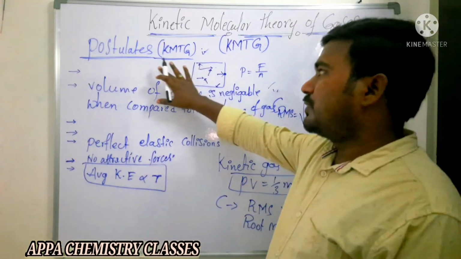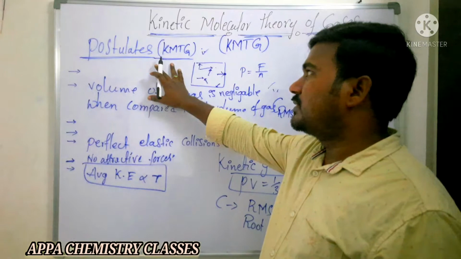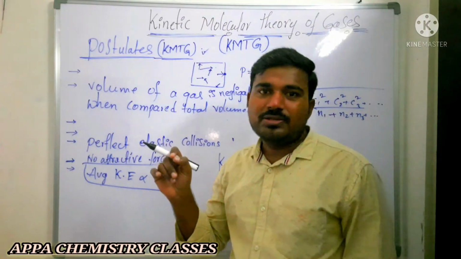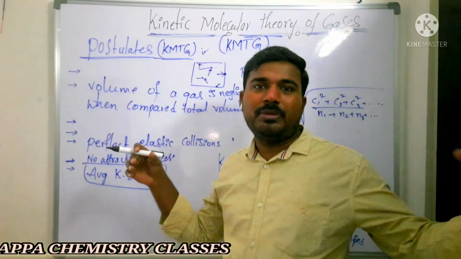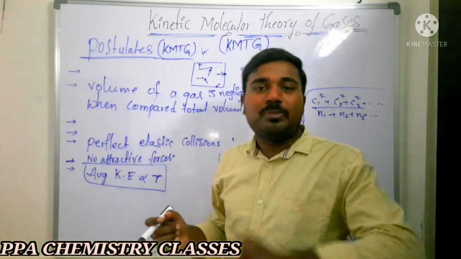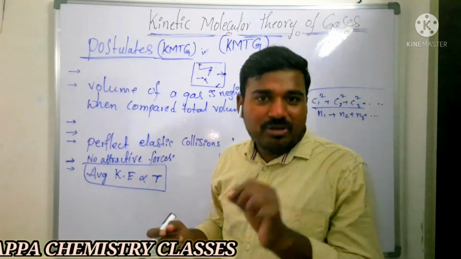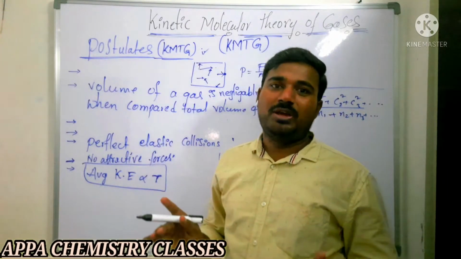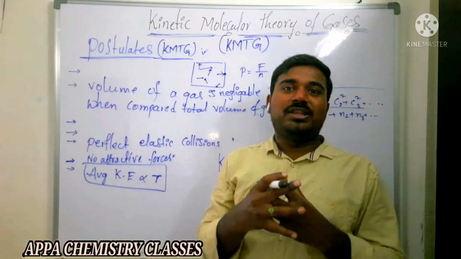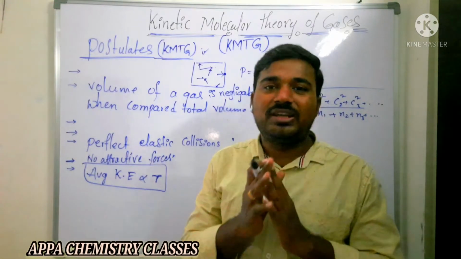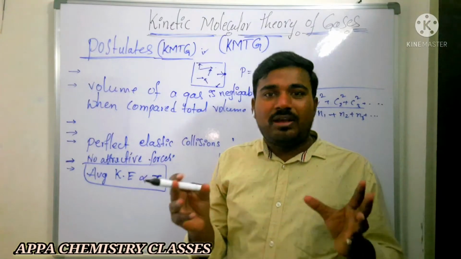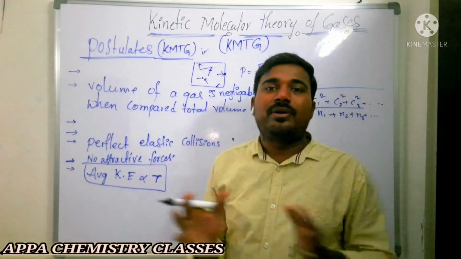Once again, the postulates of the kinetic molecular theory of gases. According to this, the gas molecules are very small and tiny particles. One gas molecule is separated from another gas molecule by a large distance. So the volume occupied by the gas molecules is negligible when compared to the total volume of the gas. And whatever collisions are made between the gas molecules are perfectly elastic collisions, which means that the average energy of the gas molecules remains constant.